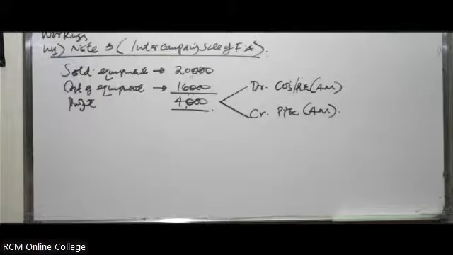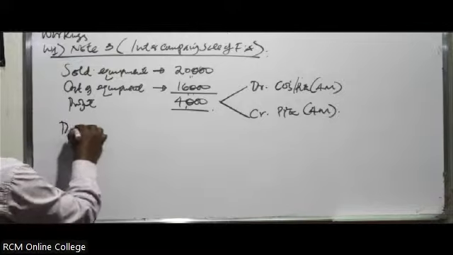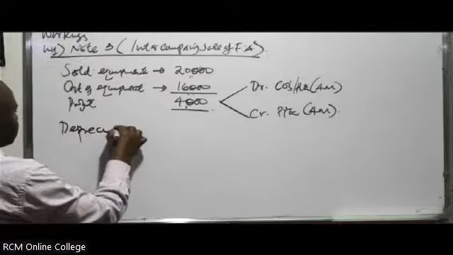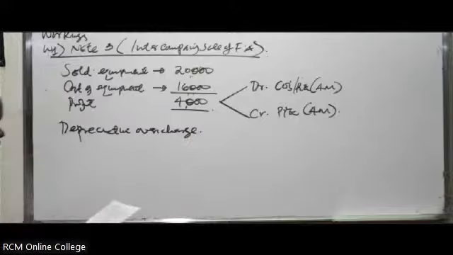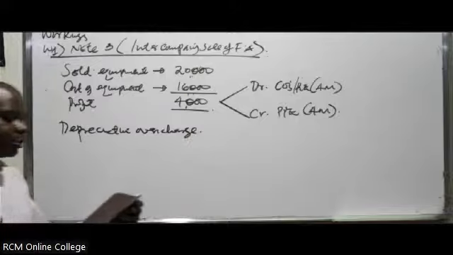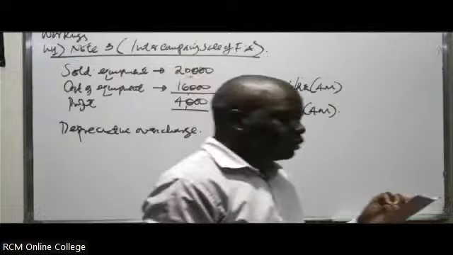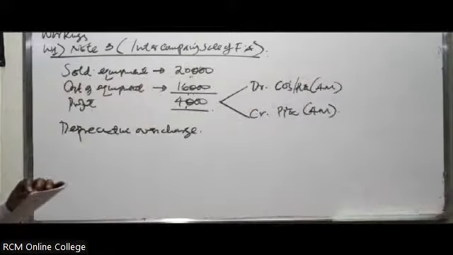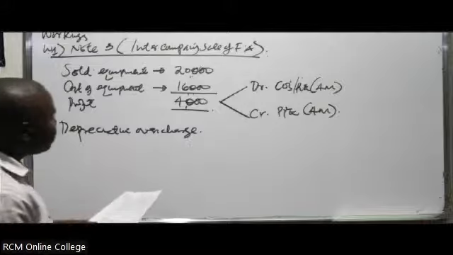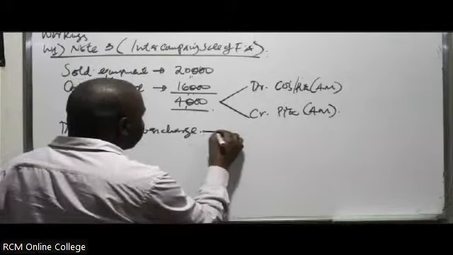Then you have to calculate the depreciation overcharge. In this case, this is what you're told: this equipment had a carrying amount of 16 million at the transfer date and a remaining useful life of 2.5 years. Therefore, the depreciation per year, you have to calculate it.